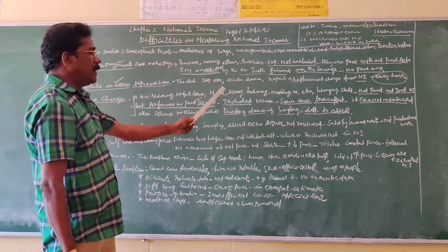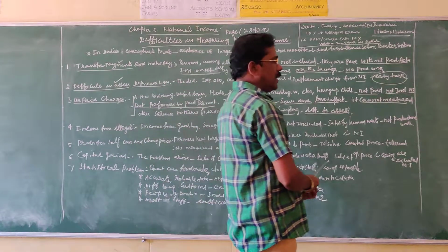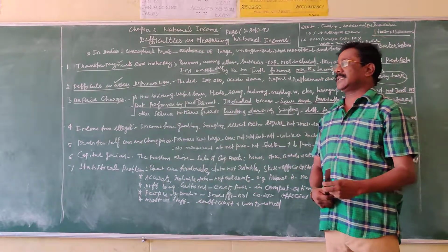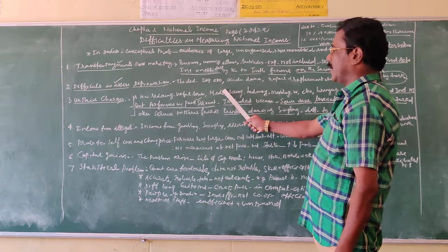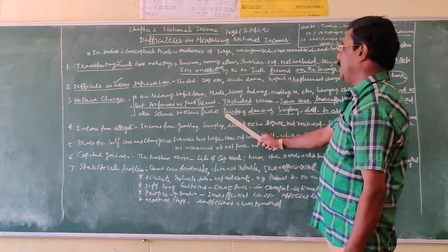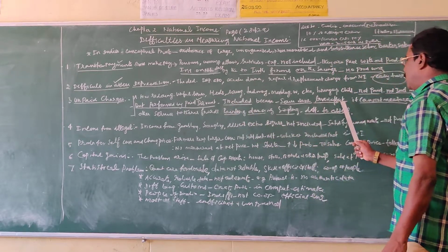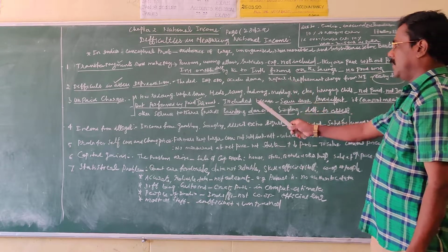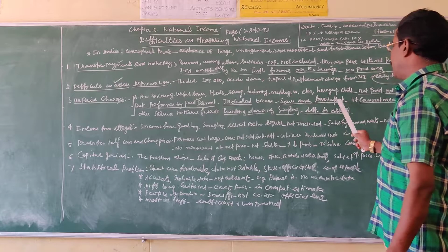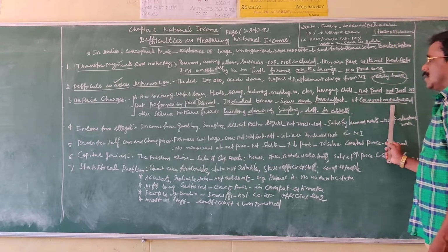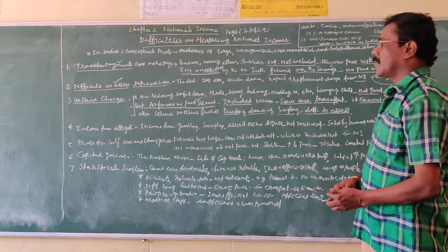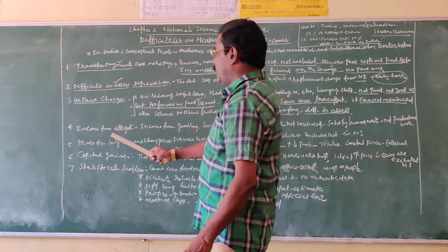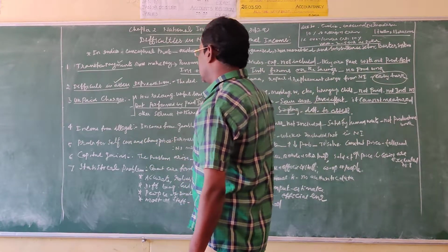So there is a difficulty in measuring the unpaid services done by the housewife and other people, which are done for love and affection. If any services are rendered by love and affection, they cannot be measured in monetary terms, so they are not included. Then income from illegal activities.